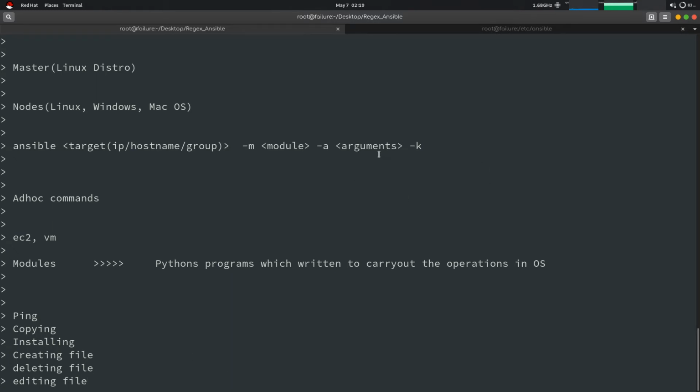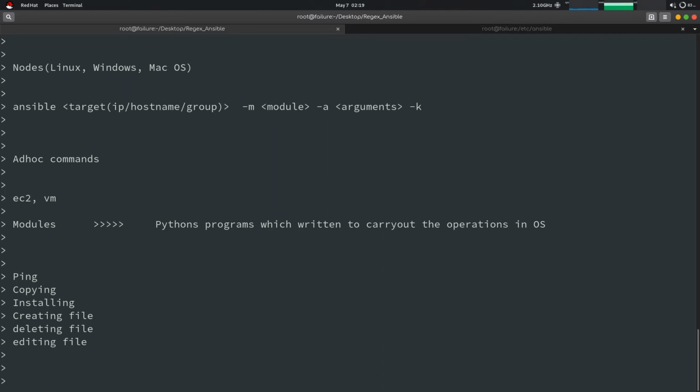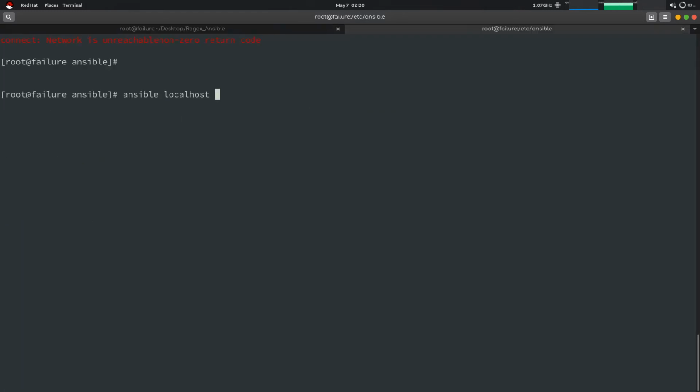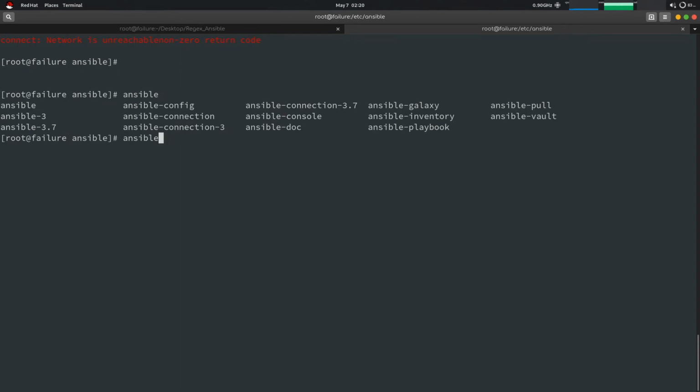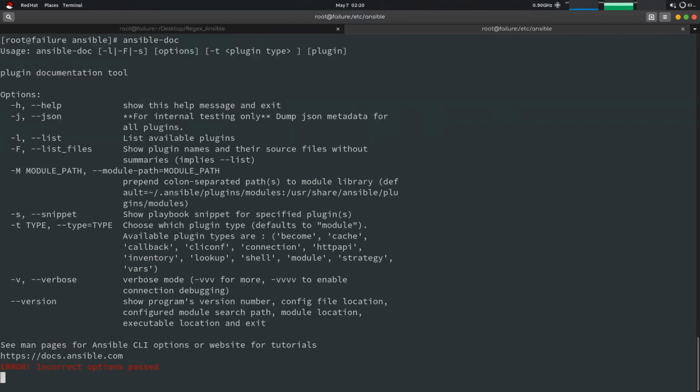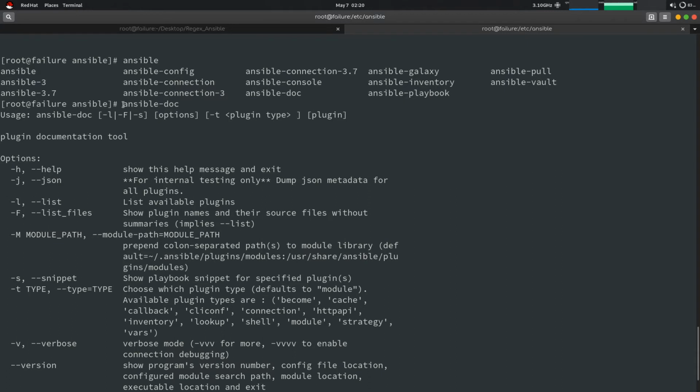We have over 300 modules in Ansible. Okay, and it is increasing day by day with every update. So this is the command to find out the operations of all the modules.